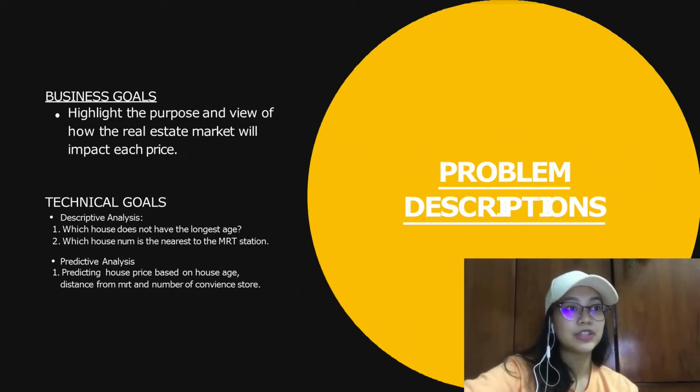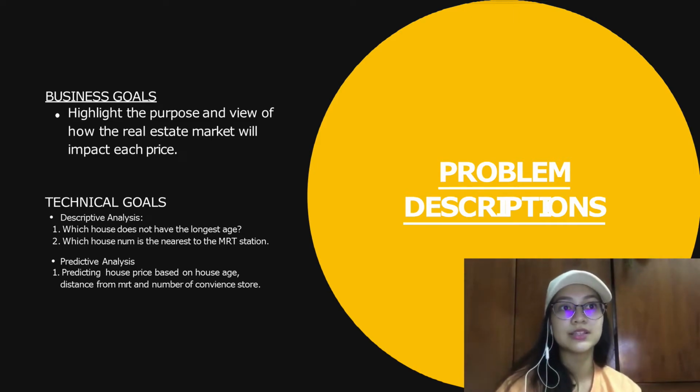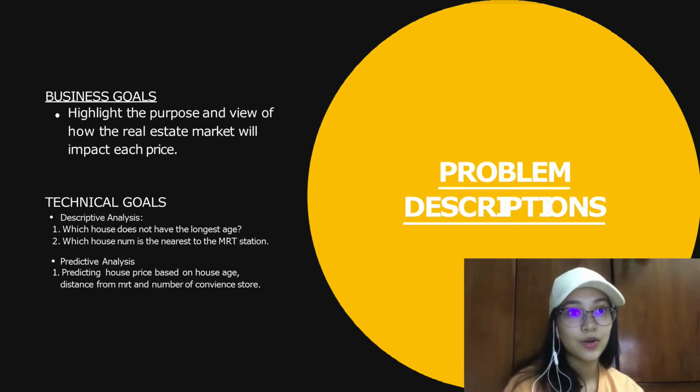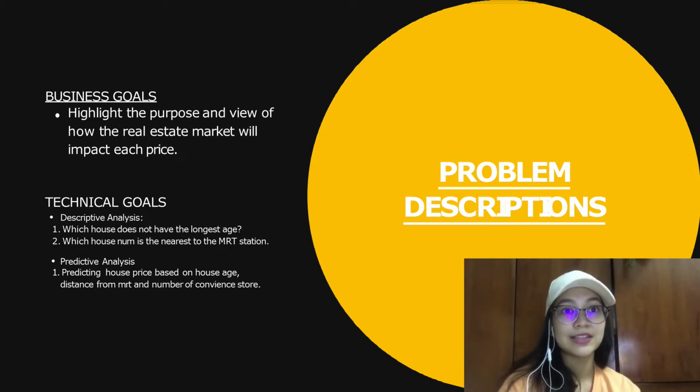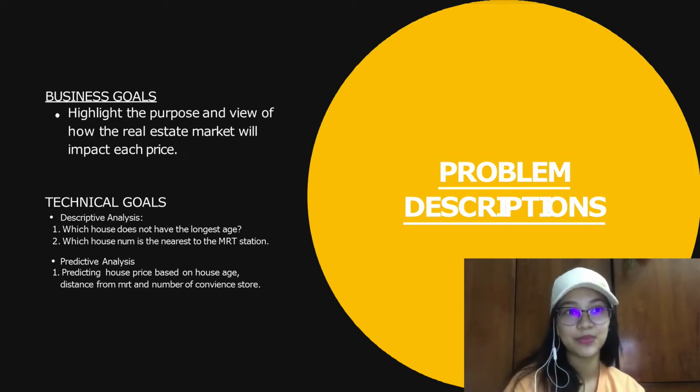Next is the problem description. The problem description consists of two sections, which are the business goal and the technical goal. Under the business goal, the project is about the prediction of real estate prices based on the sales of the real estate dataset, which contains a whole lot of data made for research and observation. The objective of our project is to study the prediction of certain real estate in the industry.